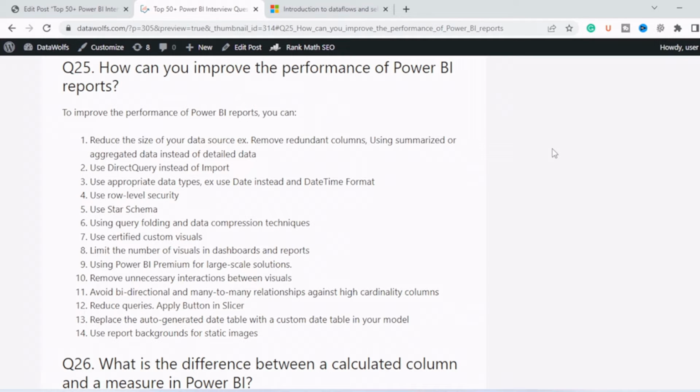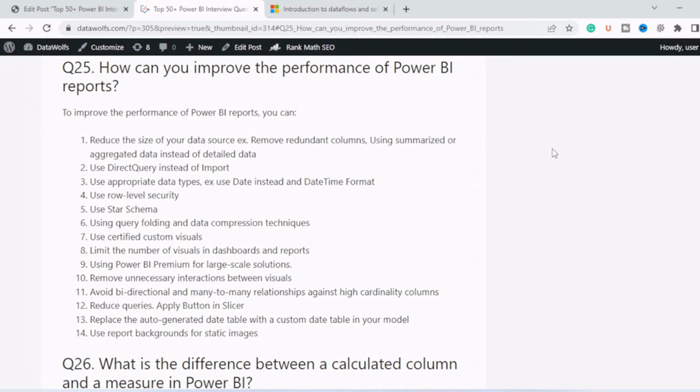Fourth, use row level security, as it will limit the number of rows which we need to operate on. Fifth, use star schema. If your data is limited and after that your report is still not performing well, the main reason can be a data modeling issue. So always try to use star schema or snowflake schema based on your requirement.